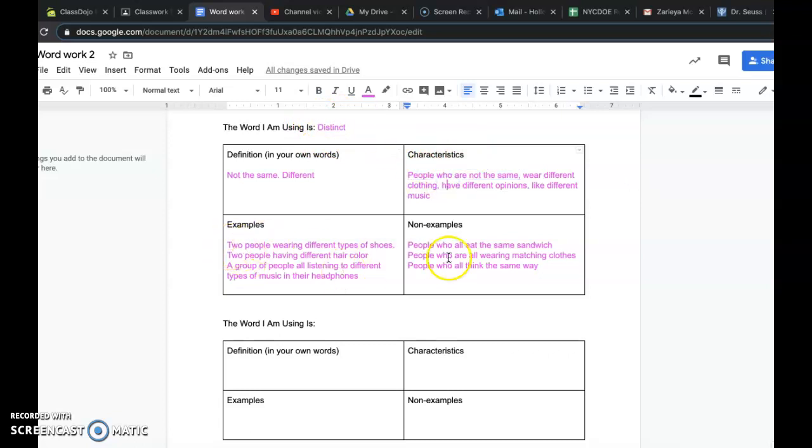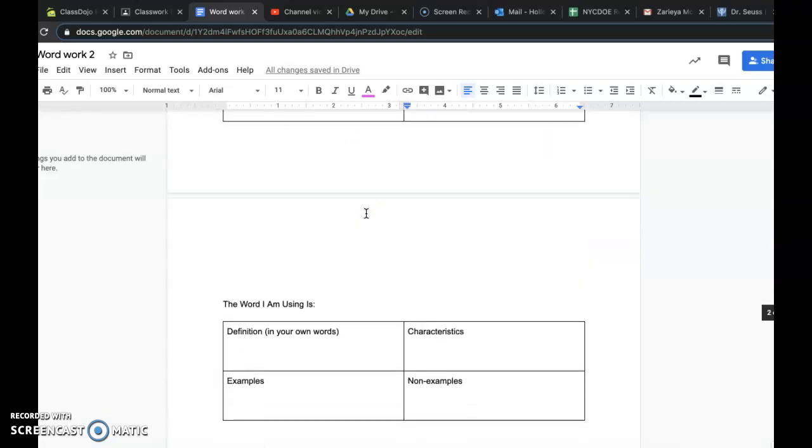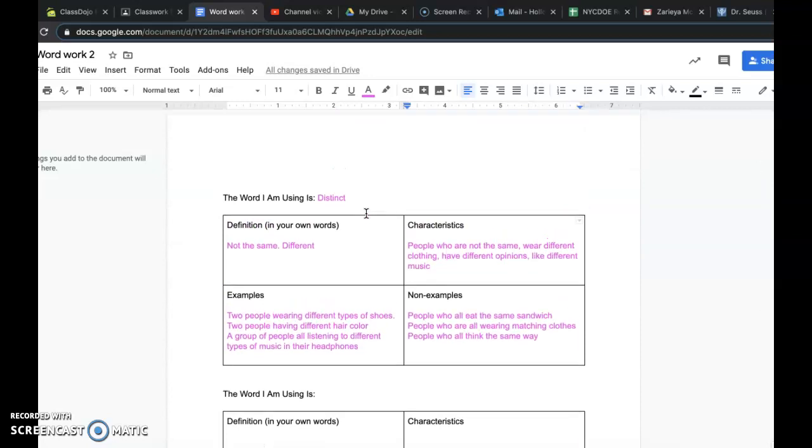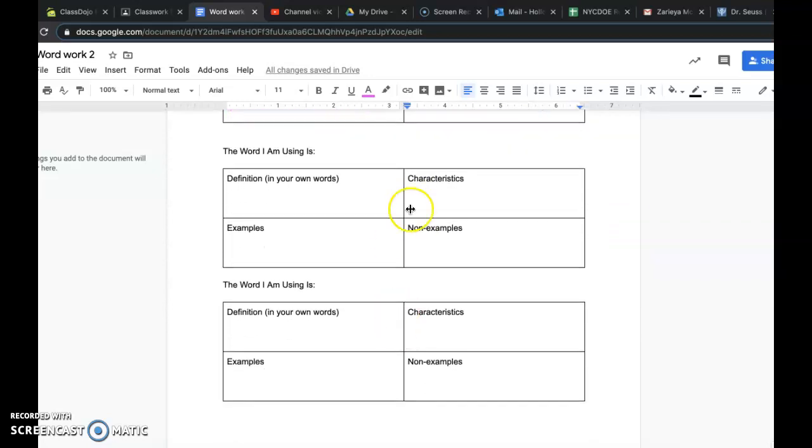And you're going to give examples of those things, examples of people being different, and non-examples, or people being the same. That's not an example of distinct. You're going to do this for 3 words. I'm going to keep the directions and everything on here so that you don't have to go to a new Google Doc. You're just going to do this one.